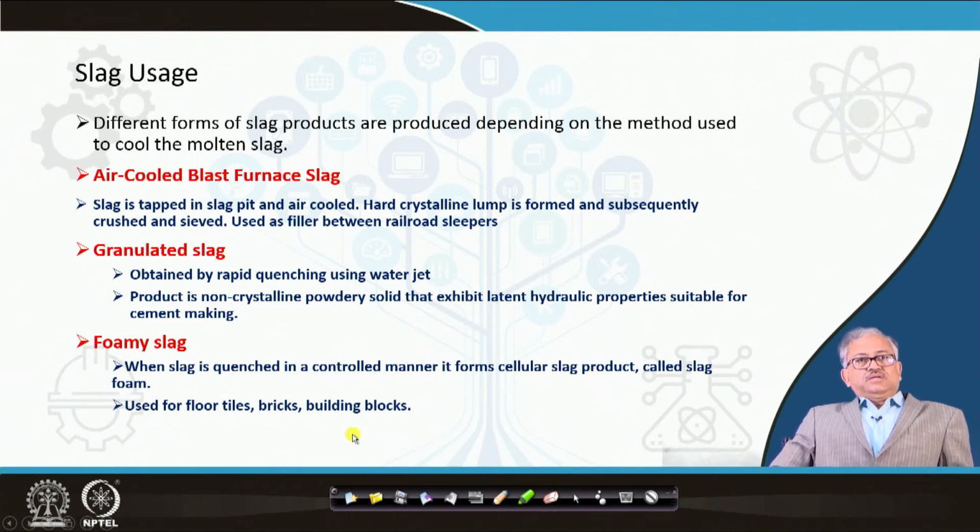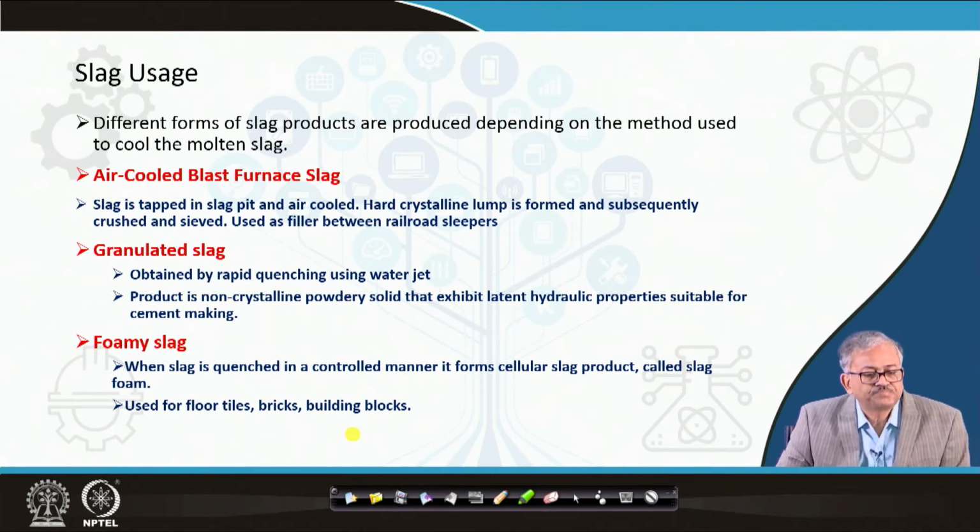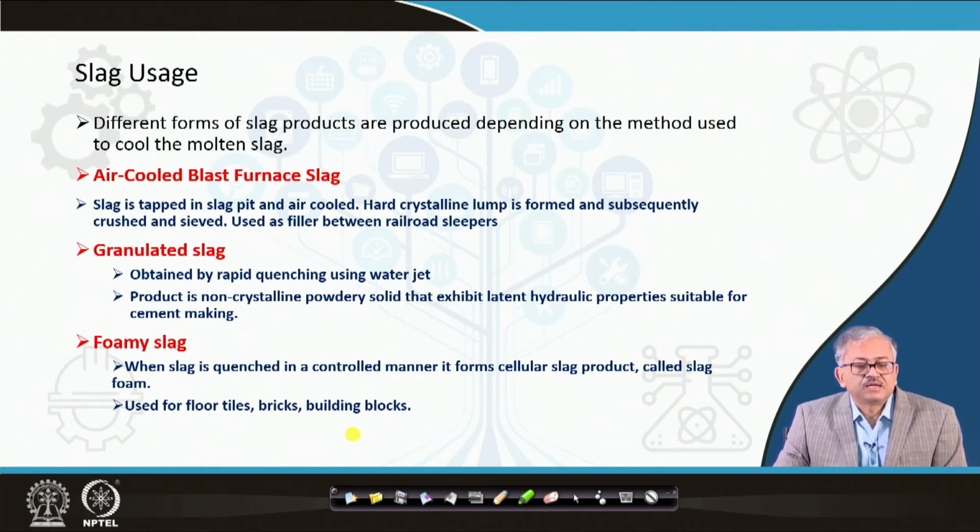So you have 3 types of slag. One is the air cooled blast furnace slag, that is very crystalline and hard, and that can be used between the railroad sleepers. That is the major use. Or the granulated slag that goes to the cement plant. It is a powdery, non-crystalline, amorphous slag. And you can also produce the foamy slag by controlling the cooling of the slag.